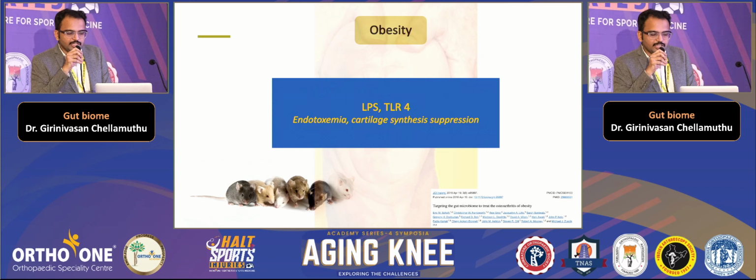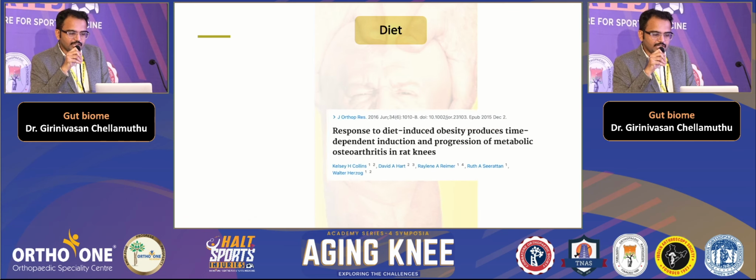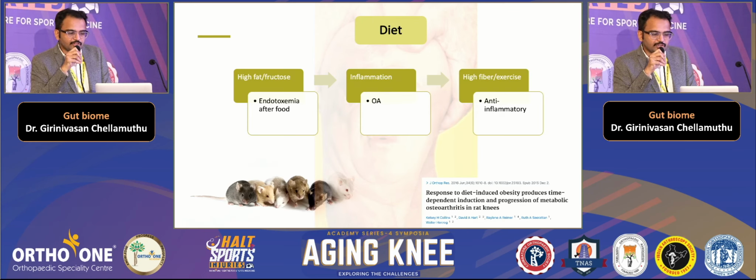Again, in obesity, they have found that LPS and toll-like receptor 4 are all increased, leading to suppression in cartilage synthesis. And with respect to diet, when there is a high fat or fructose diet, they found that there is endotoxemia after food. This leads to OA because of the disturbance of gut microbiota again. When this is replaced with a high fiber diet or exercise, there is a development of microbiota, which in turn leads to some anti-inflammatory molecule secretion in the gut.